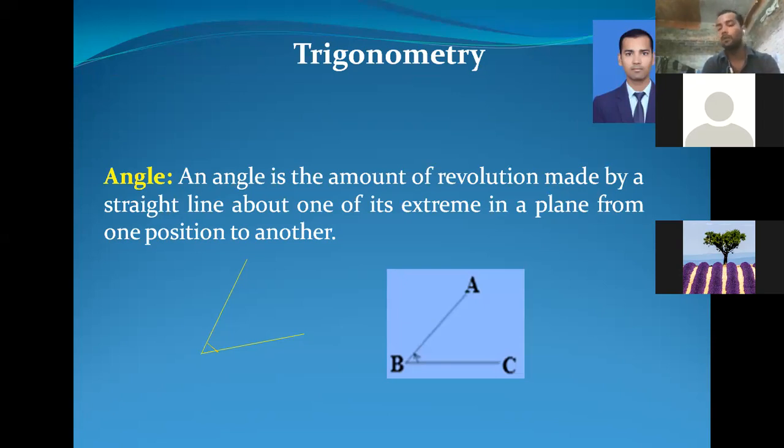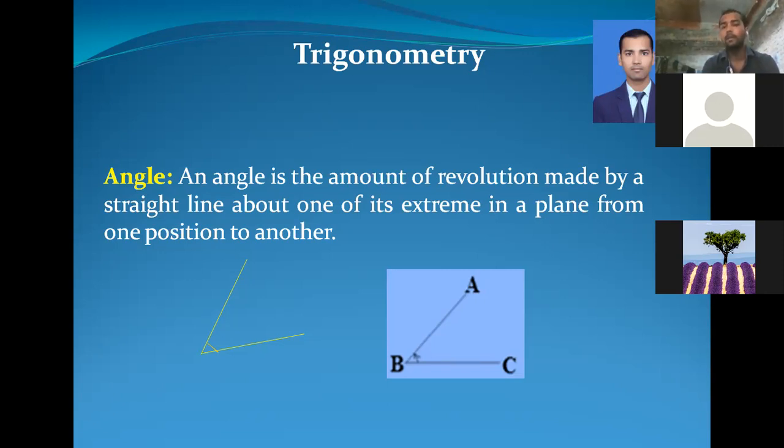Many of you know about the angle. When two straight lines meet at a point, that point is considered as an angle.